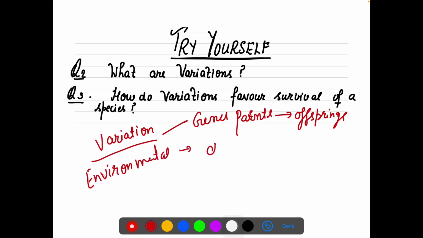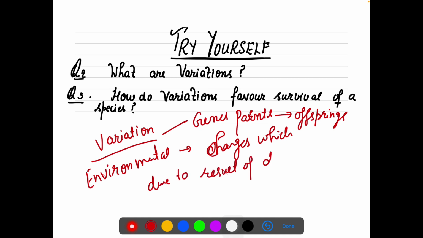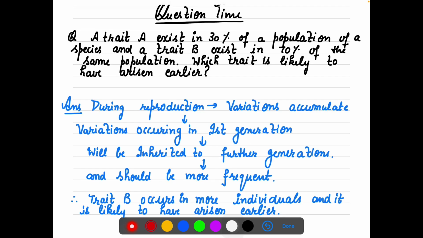When there are changes which are a result of differences in surroundings, due to change in the surroundings, this is called environmental variation.